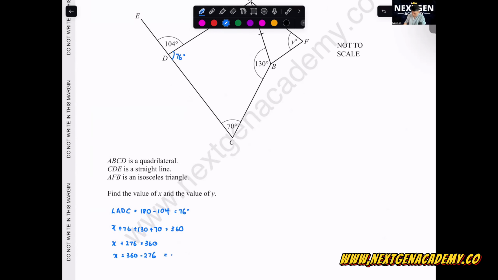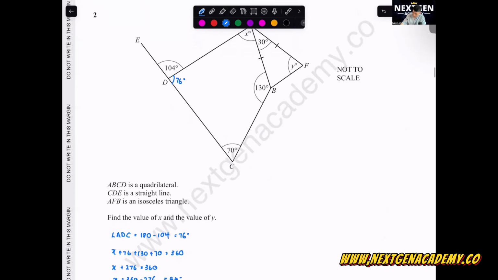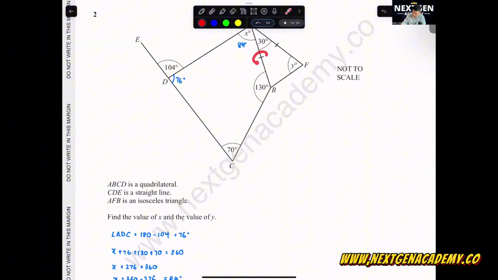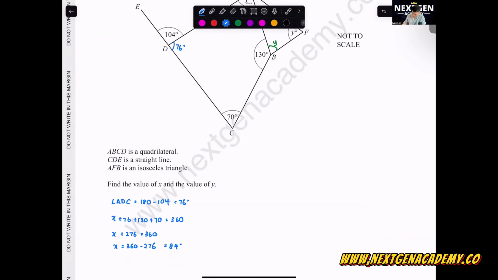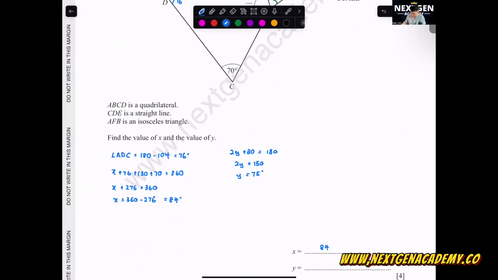You'll get 84 degrees. The last one is a triangle, and this one is an isosceles, therefore this part is also equal to y. So 2y plus 30 equals 180. 2y equals 150. y is 75 degrees. So we've got 84 and 75.